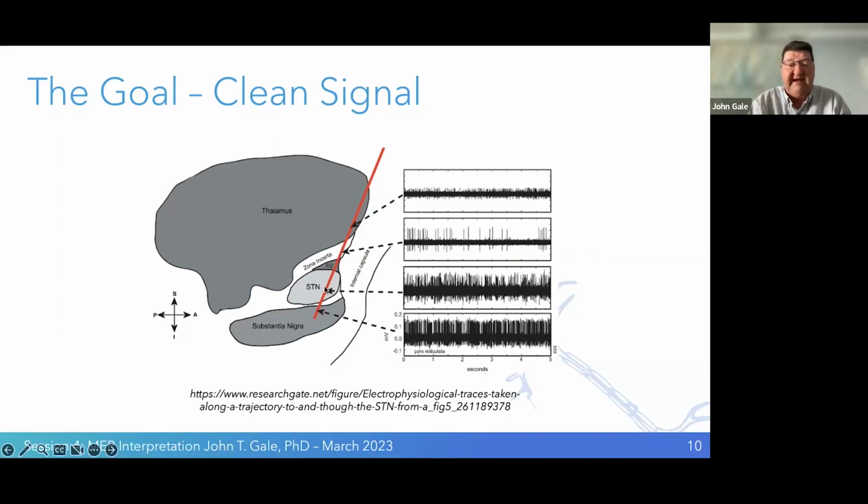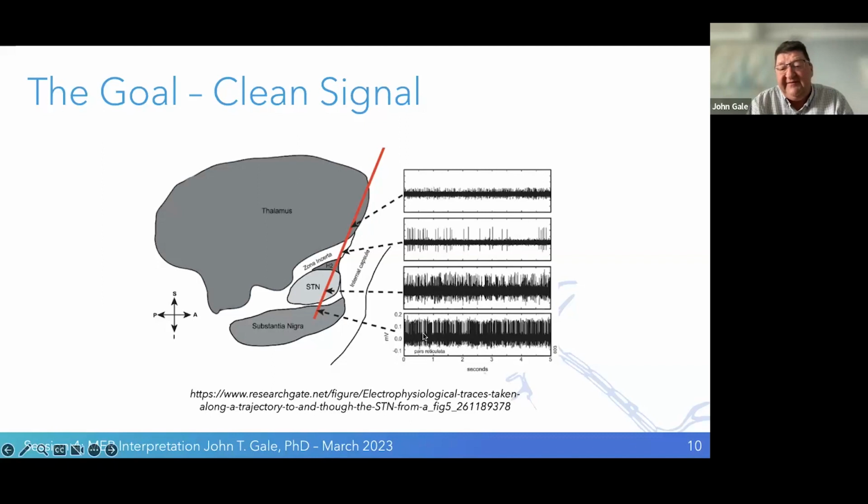However, if we project down further out the bottom of the STN and enter into substantia nigra, in particular substantia nigra pars reticulata, we can see that the firing rate is much different in pars reticulata than it is in the subthalamic nucleus.